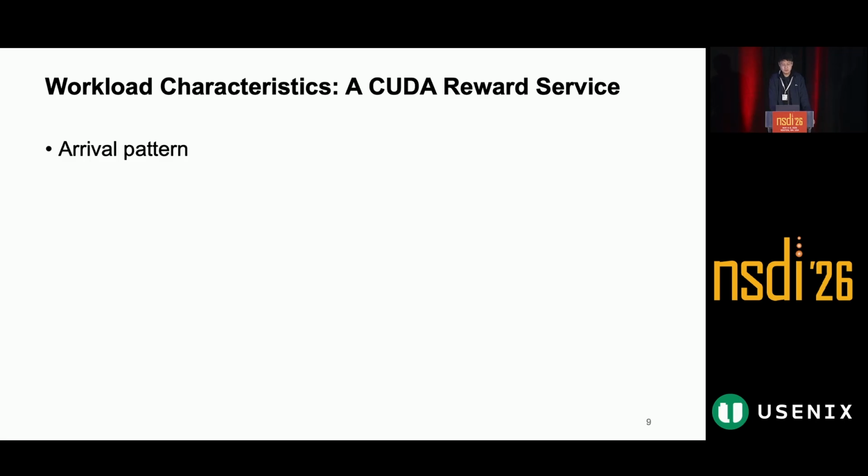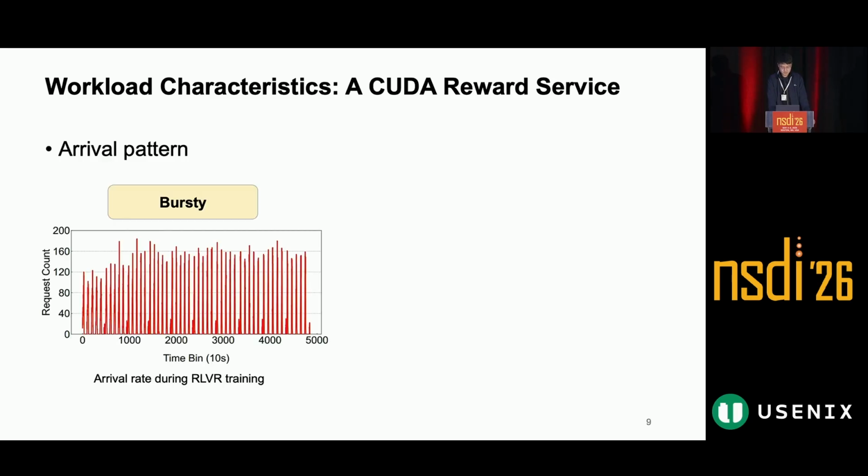Before designing the system, let us first look at the workload. Here, we use a CUDA reward service as an example. The first observation is that the request arrivals are highly bursty. The reason is that reward requests are generated only when a sample finishes rollout. So within one batch, there are very few or even no reward requests during the training stage and the early part of rollout.